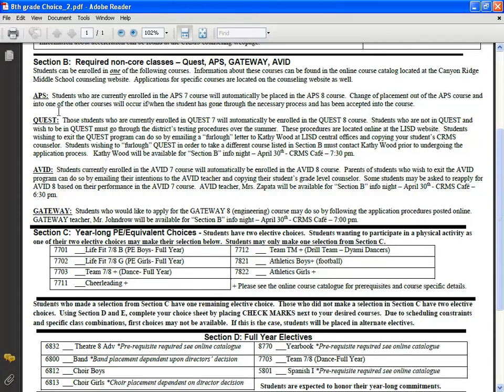When you go onto the Texas MyZone website, you should probably see that your student is rolling up into apps, rolling up into Quest, or rolling up into Avid. No students will be rolling up into Gateway because no 7th graders were in it, and it's a new course for 8th graders. So if you're interested in being in the class that you've rolled up into, you don't need to do anything. And if you'd like to make a change, you just need to follow the procedure that applies to you and then go through the application process if that class requires one.